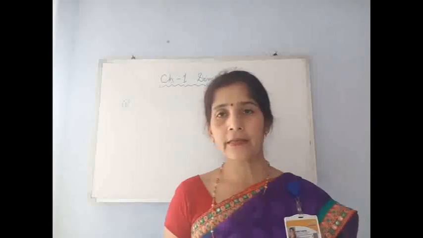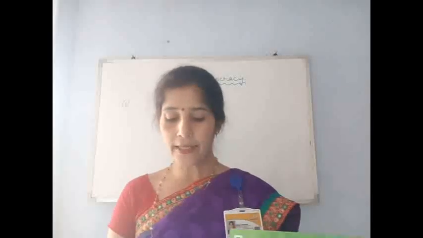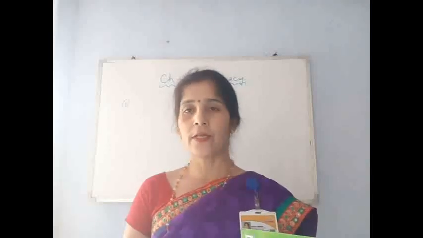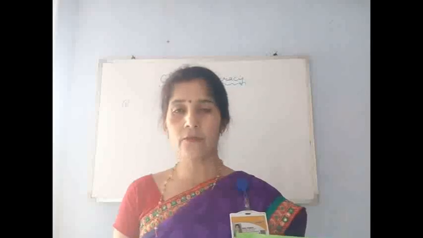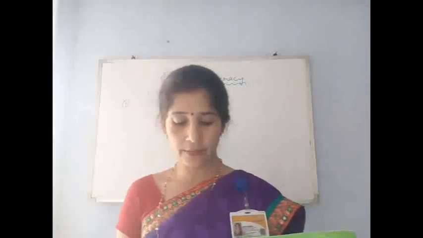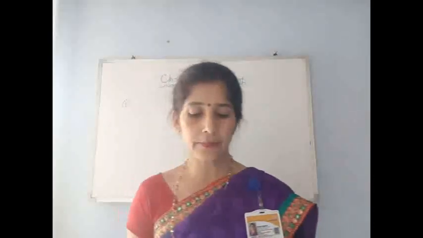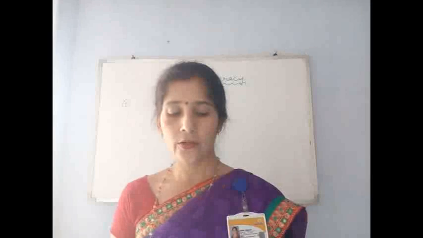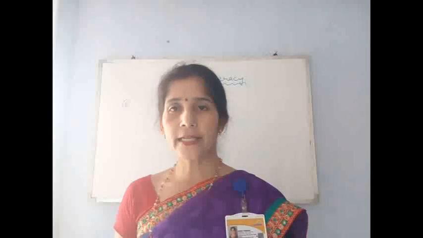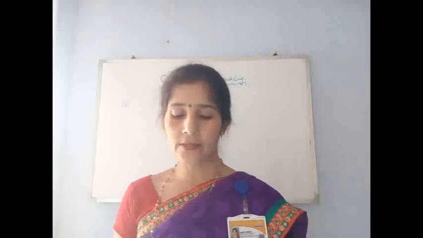I am repeating once again this answer. The question is, what do you understand by absolute monarchy? Name one country which follows this form of government. The question asks for only one country, but I have given a few names. Answer is, an absolute monarchy means rule by a king or a queen who exercises absolute power. The Vatican City, Oman, Saudi Arabia, Qatar are examples of absolute monarchy.